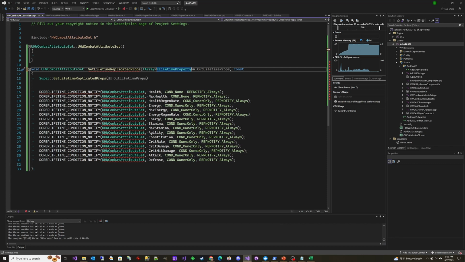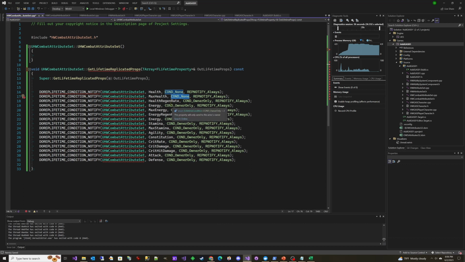And so if we take a look here at what we have, you will see that our health and our max health have condition none. So the idea here is that there's no condition on these, there's no filter. They're going to replicate to all relevant clients. And because of that, we'll be able to use health and max health in a health bar that shows over enemies. And that's the reason that we had to do that.